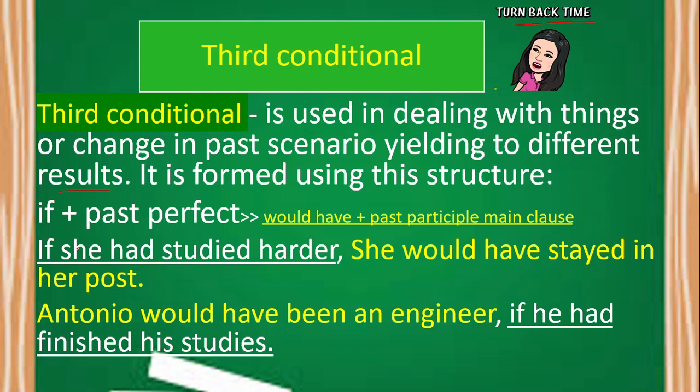So the third conditional also has a structure. In our if clause, we need to use the past perfect tense of the verb, or the use of had and the past participle of the verb.